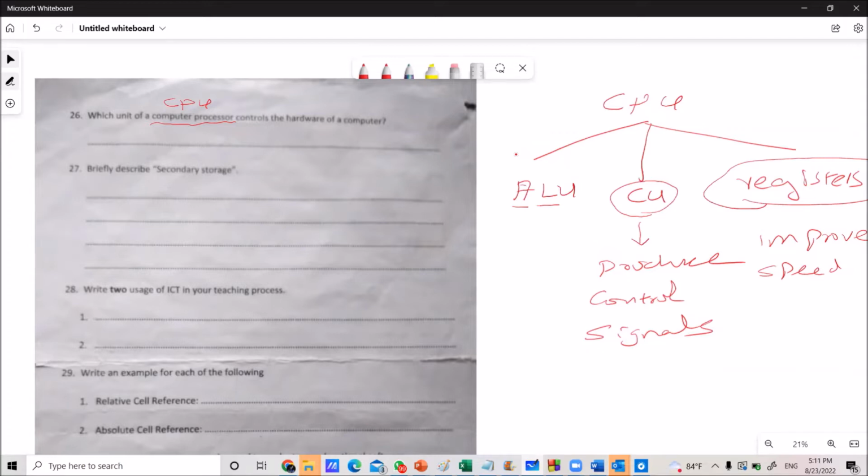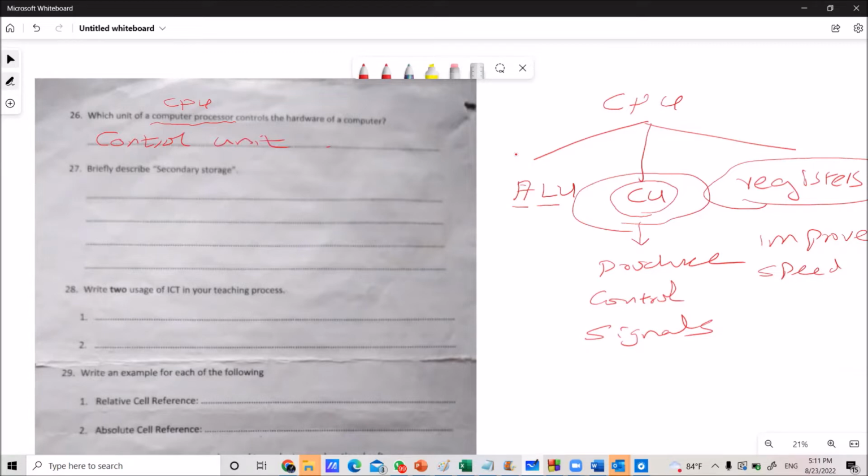Right. Now come back to the question. Which unit of the CPU controls the hardware units? Hardware is controlled through the control unit. This is the unit. Right. Here you want to answer control unit. Right. Then look at the next question.